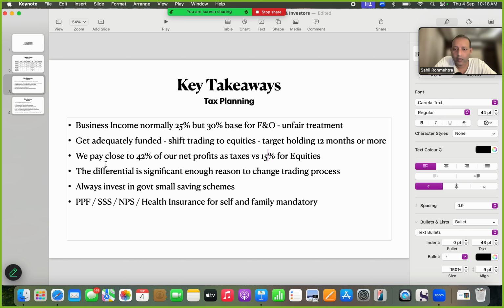The next point that I want to make is that you are going to pay a lot in your taxes. Make sure that you invest in small schemes, the government schemes. Make sure you do that. Don't be a fool. Just remember, all financial planning, trading advice, everything comes into play only when you are rich. If you are poor, there is only one advice for you, and that is you need to work hard at the job you're doing currently, so that you create stability of income, square off any liability, then use that stability to propel you further to create additional income sources.